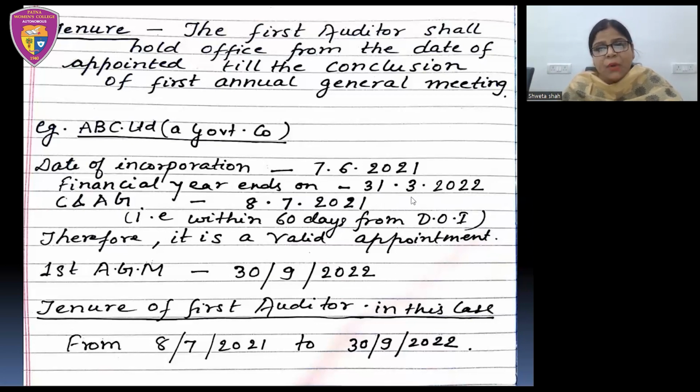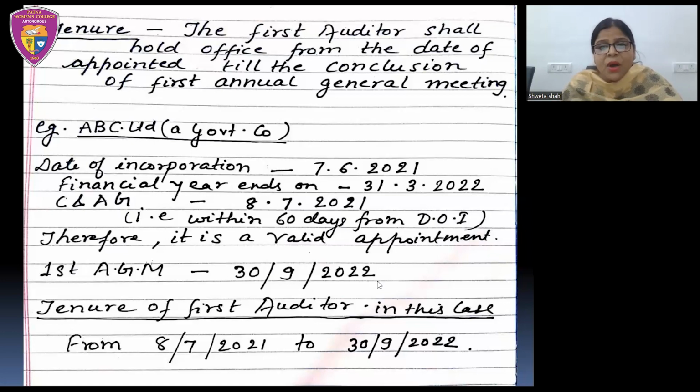So again, here we will count for 9 months. When we count 9 months, the date comes to 31st December 2022, that is, the AGM should be held by 31st December 2022. And for the safer side, look at the date here: the date we have given is 30th September 2022, that is within that period. So the first AGM in this case has been conducted on 30th September 2022, that is within 9 months of the closure of the financial year.